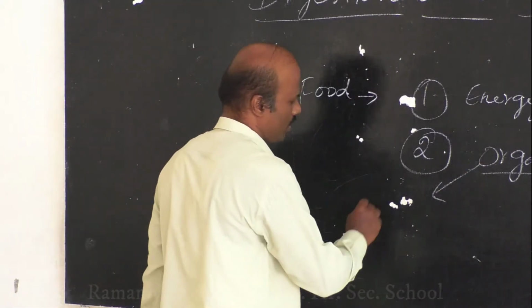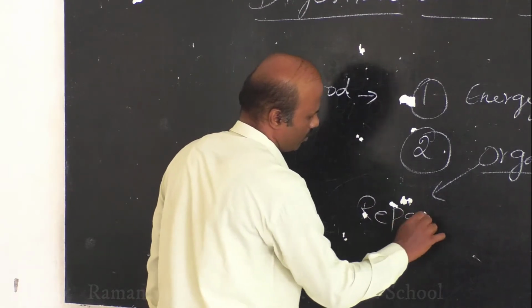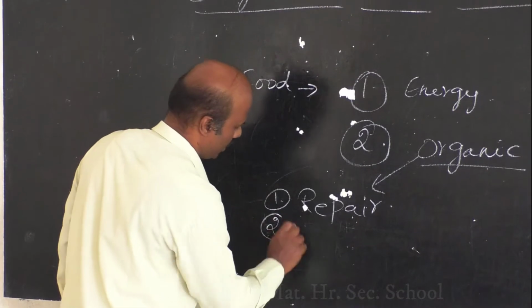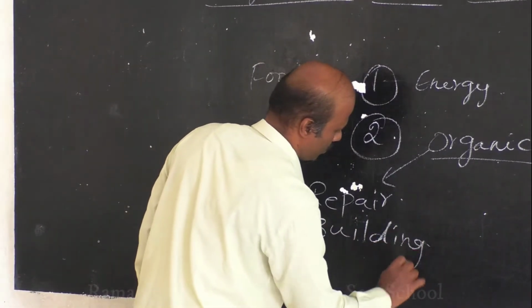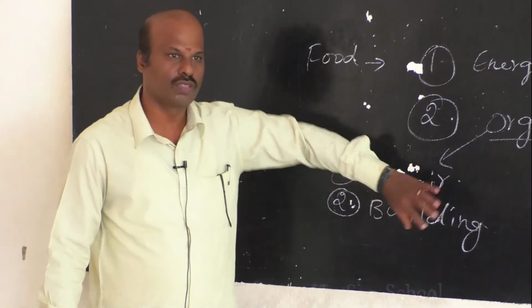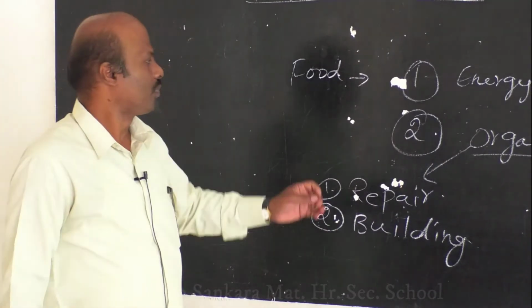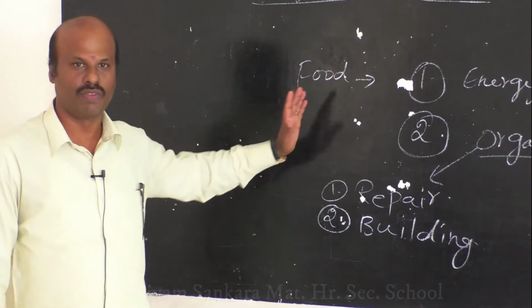This is used for two important purposes. One is for repairing the damaged tissue, another is for building new tissues, building new macromolecular components. One is for synthesizing, another is for repairing. All these things need organic substances, right? So by this we understand that for our survival we need food.